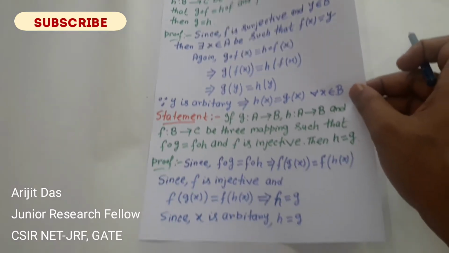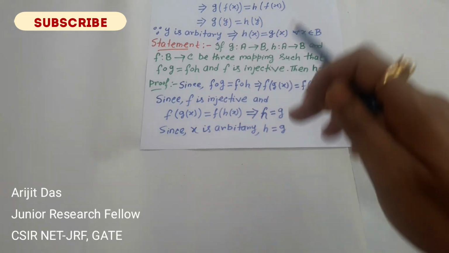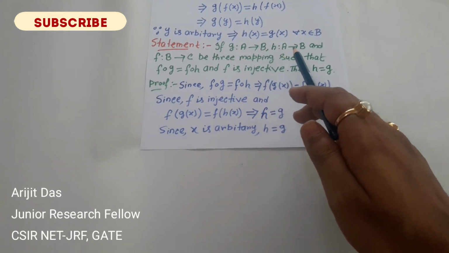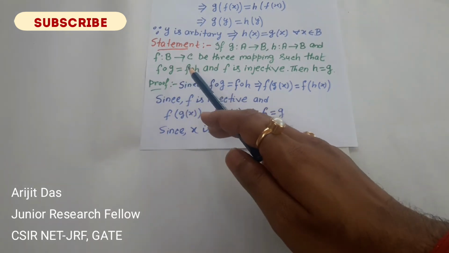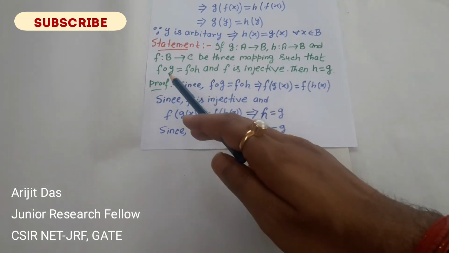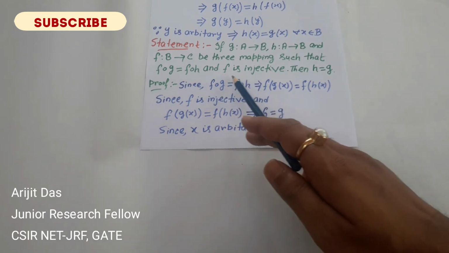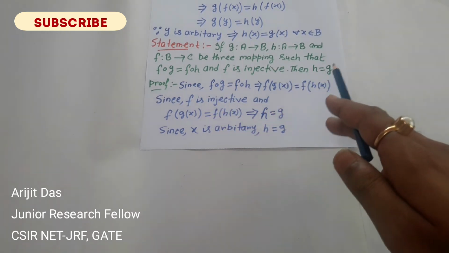Our third and last statement is that if g from A to B, h from A to B and f from B to C are three mappings such that f∘g equals f∘h, and also f is injective, then h equals g.